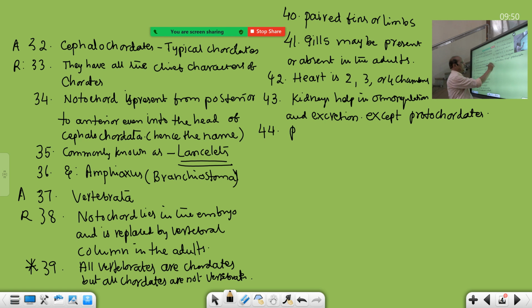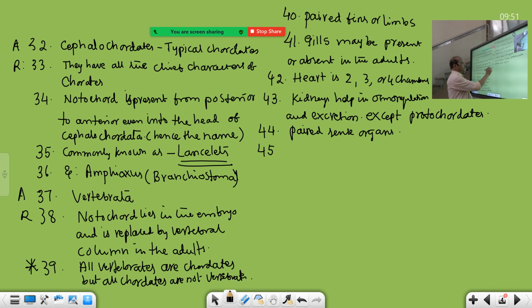And paired sense organs are present like eyes, nostrils, ears, etc. So paired sense organs are also a characteristic feature of the subphylum Vertebrata. This is about the vertebral column, common name backbone. It is the backbone of our human body. Paired sense organs are also present.